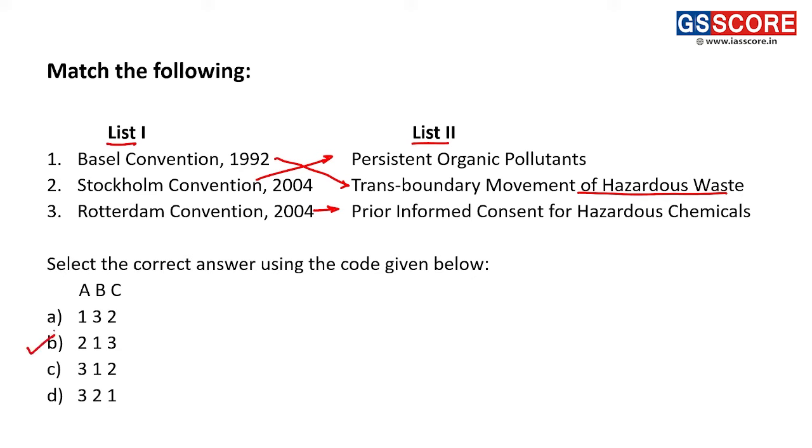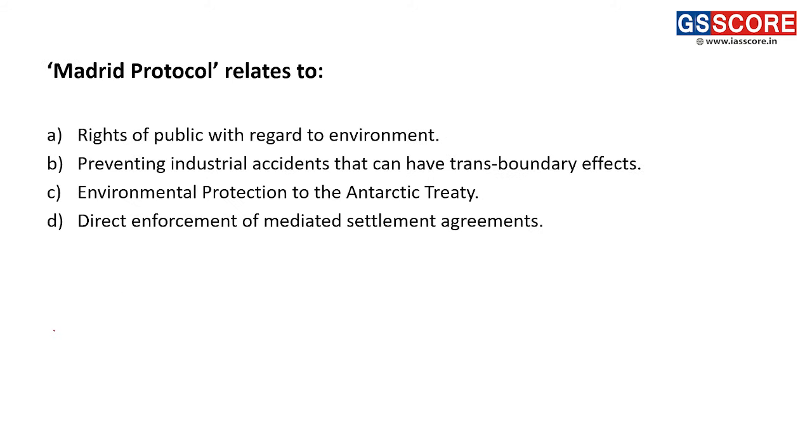B, 2 1 3. Fine. So the Basel Convention is related to the transboundary movement of hazardous waste. The Stockholm Convention is related to POPs, persistent organic pollutants, to ensure that human health and the environment are protected from the POPs. And then the Rotterdam Convention is for prior informed consent with respect to hazardous chemicals and pesticides in international trade. Fine. So the answer of this question is B.